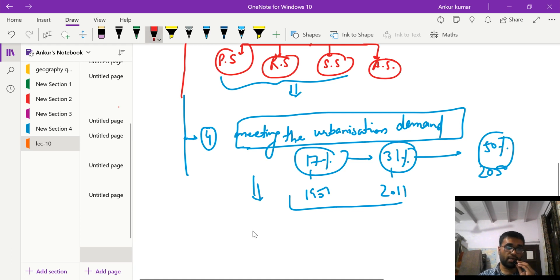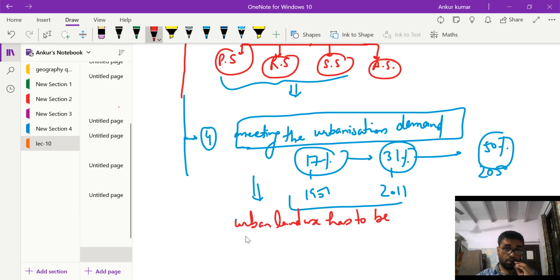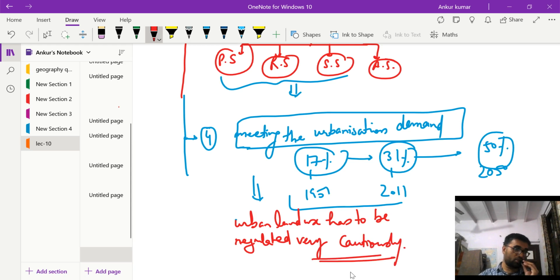So the main point is the urban land use has to be regulated very cautiously, right? So this is the fourth point.